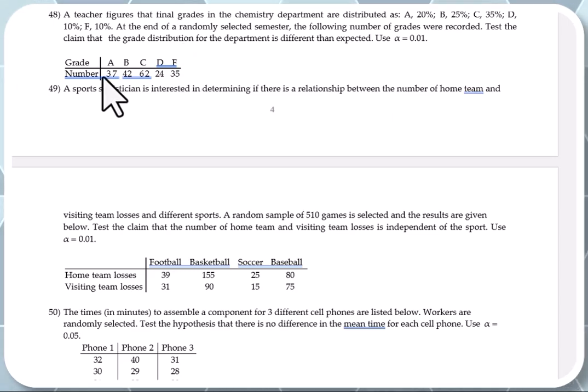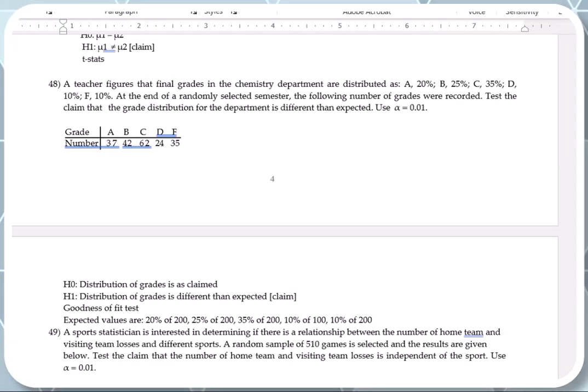These are the observed values. What he gives us are usually called the observed values, guys. So let's write down the null and the alternative hypothesis. The null hypothesis will be: distribution of grades is as expected or as claimed. H1 will be: distribution of grades is different than expected, and that is the claim. And we need to test this claim at the 1% level of significance.